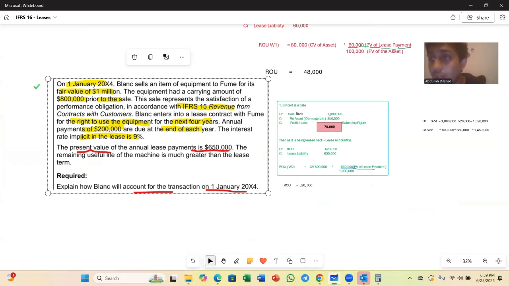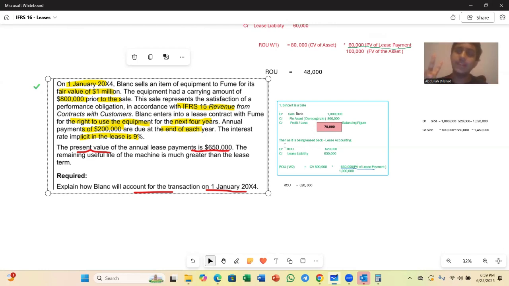We'll think 200,000 is the profit, which is wrong in terms of sale and leaseback. Why? We need to follow the balancing figure, right? So for now, let us leave this profit line item empty and let us work on it.